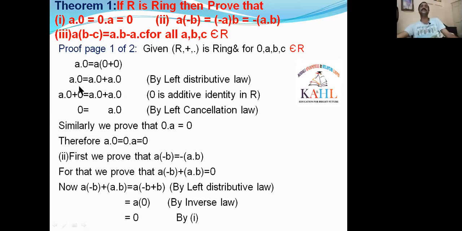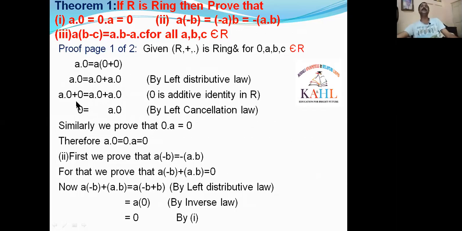Okay, right. Now in the next step, the LHS part was changed. You can observe that A dot 0 is a single element. I am adding A dot 0 with 0 because 0 is the identity. That means A0 can be written as A0 plus 0. And the RHS part is as it is written.